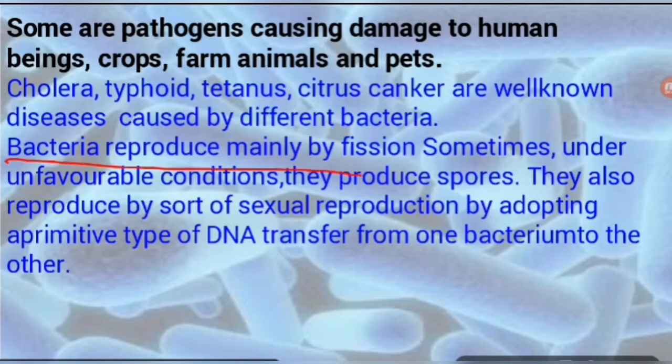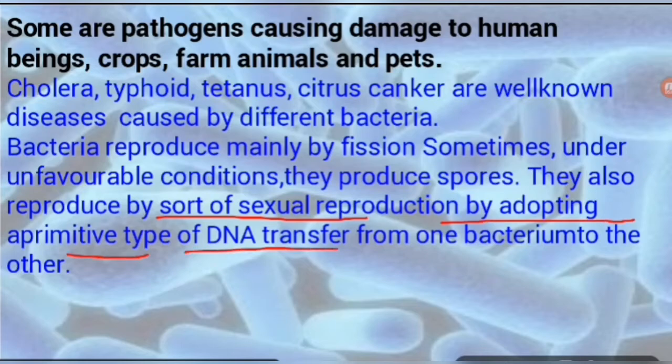Bacteria reproduce mainly by fission. Sometimes under unfavorable conditions they produce spores. दे प्रोड्यूस स्पोर्स, अनफेवरेबल कंडीशन में ये स्पोर का फॉर्मेशन करते हैं. They also reproduce by a sort of sexual reproduction, by adopting a primitive type of DNA transfer from one bacterium to the other. So students, this is about the heterotrophic bacteria.